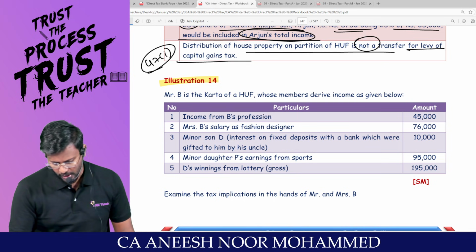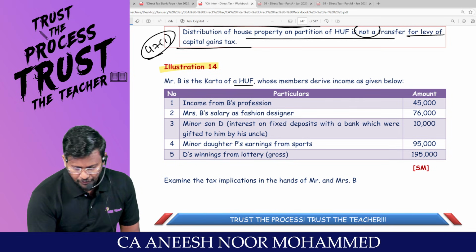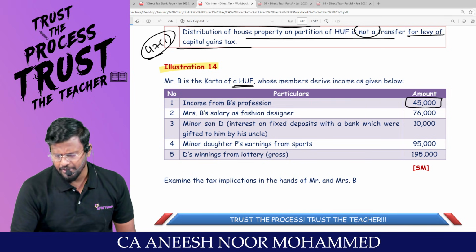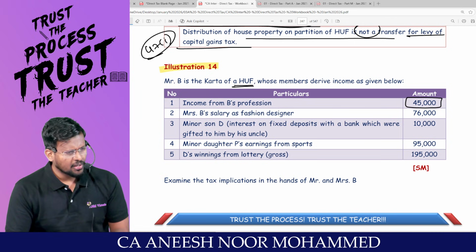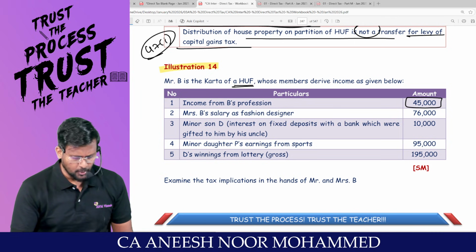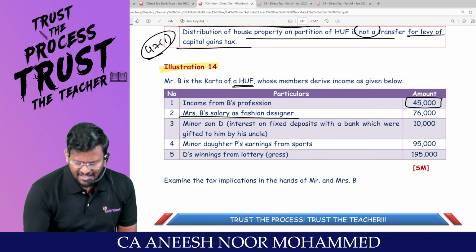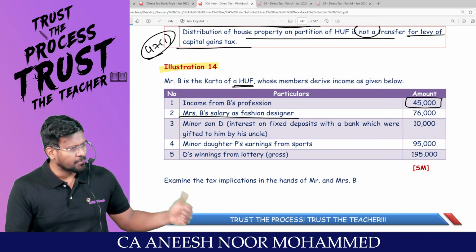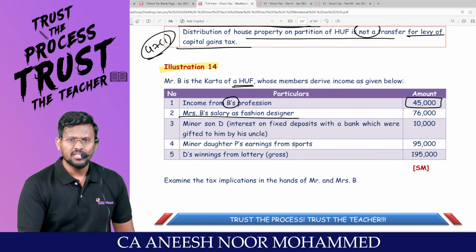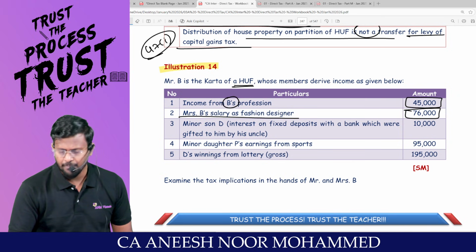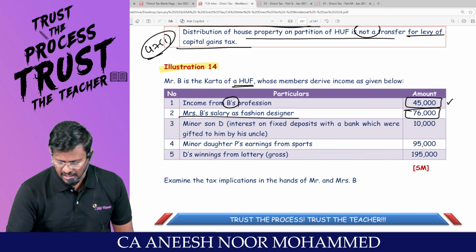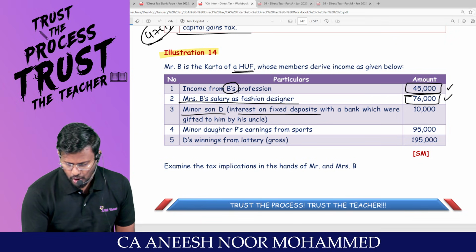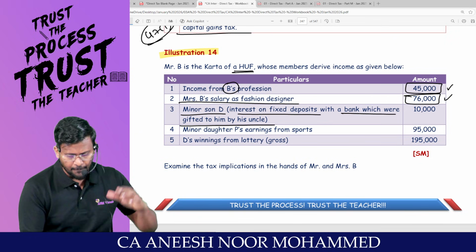Question number 14. Mr. B is the karta of HUF, whose members derived income as follows. Income from B's profession. Sir, income from B's profession will be taxed in the hands of Mr. B itself. Are you all really with me? Mrs. B's salary is as fashion designer. She knows how to design. So she is not getting remuneration from a concern in which Mr. B is having substantial interest. Then clubbing provisions, no need. 76,000. Who is, sir, having more income? Mrs. B. Minor son D, interest on FD with a bank, which were gifted to him by his uncle.